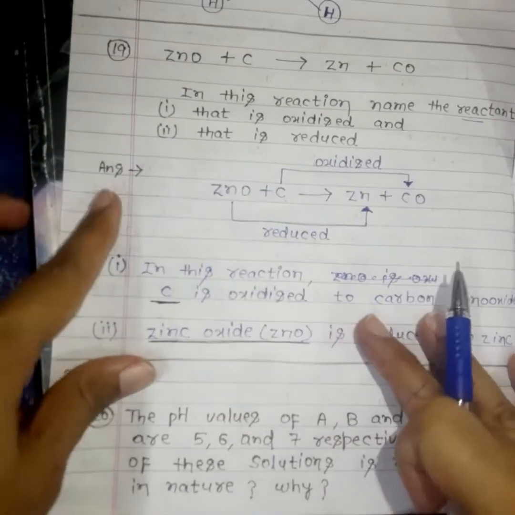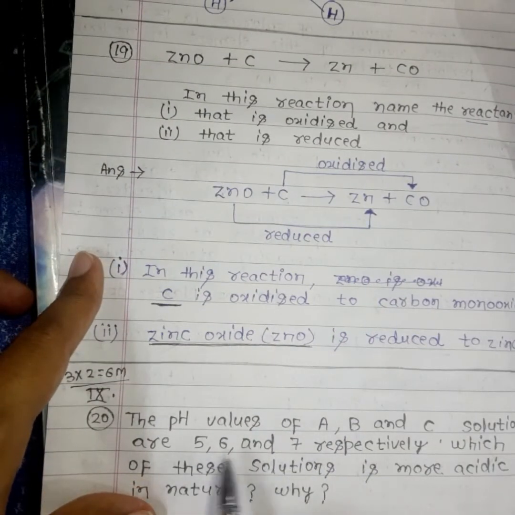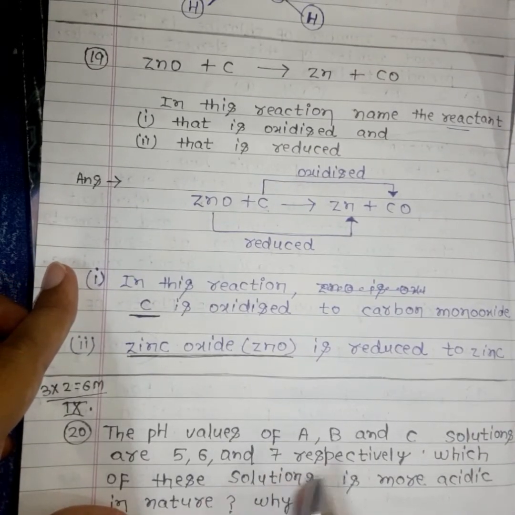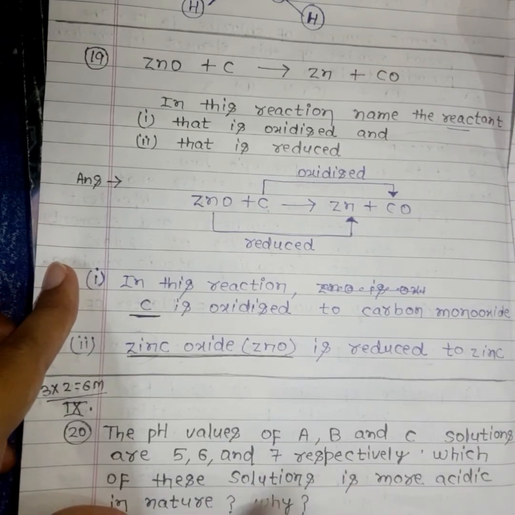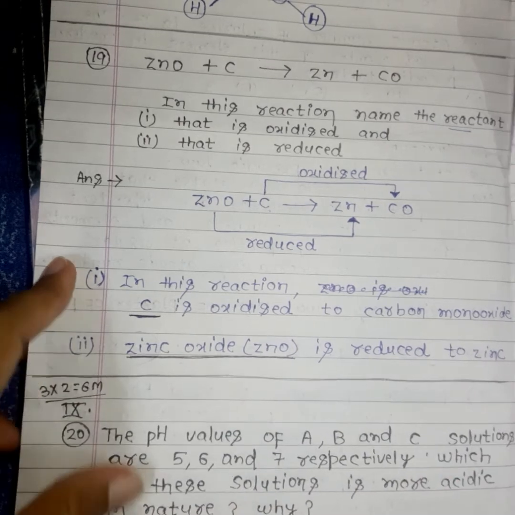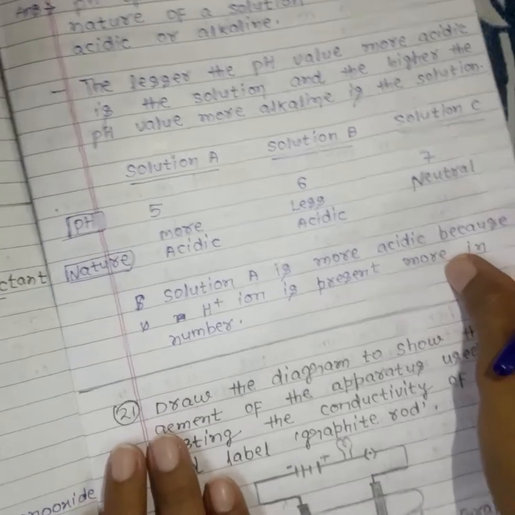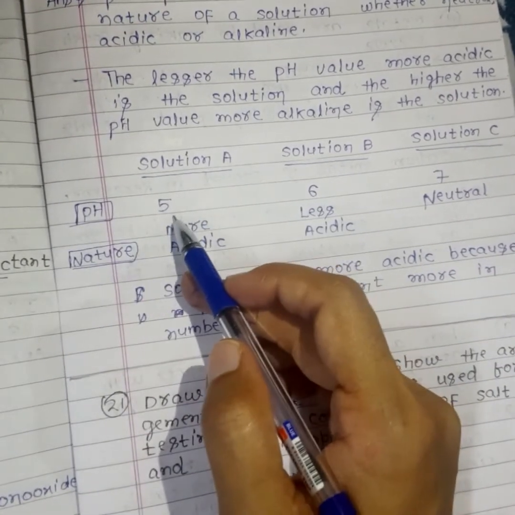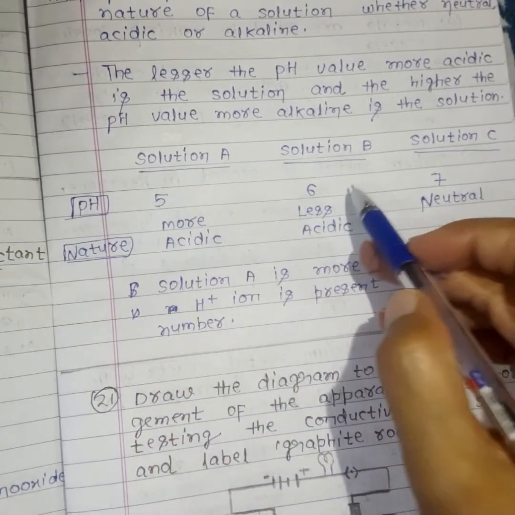The next question: the pH values of A, B and C solutions are 5, 6 and 7 respectively. Which of these solutions is more acidic in nature and why? So there were 3 solutions given whose pH values are 5, 6 and 7.